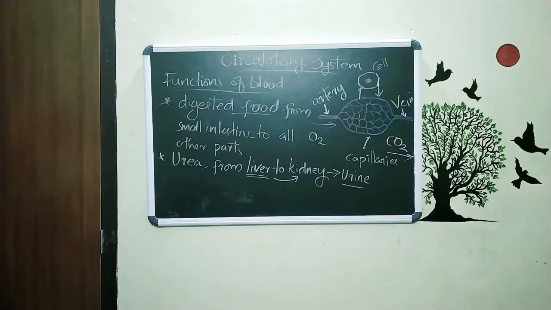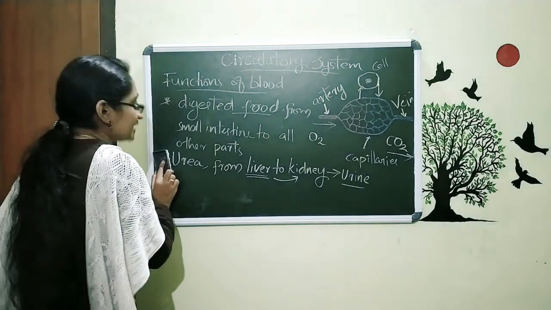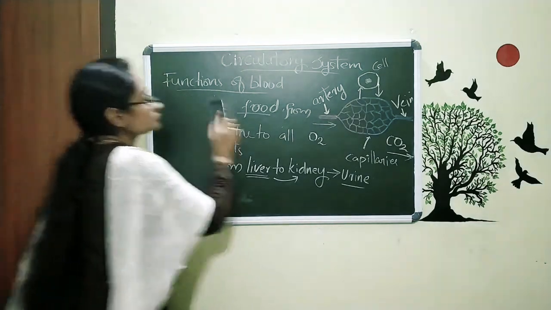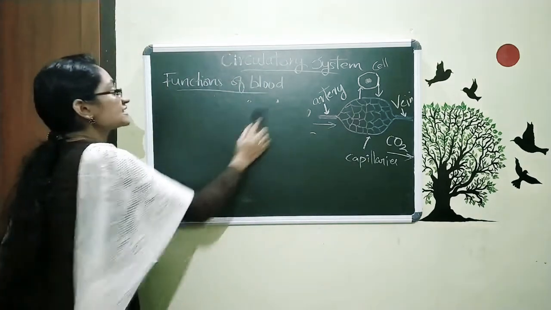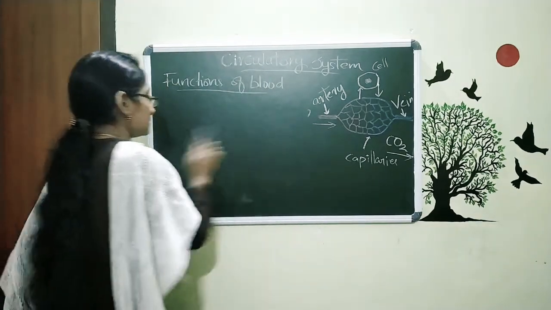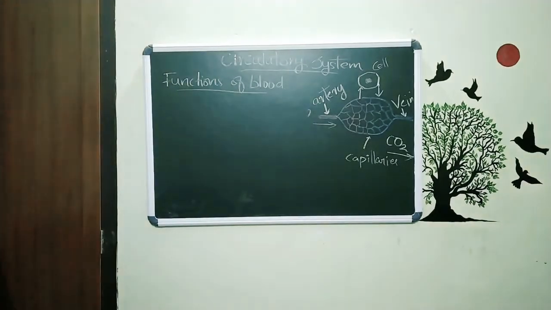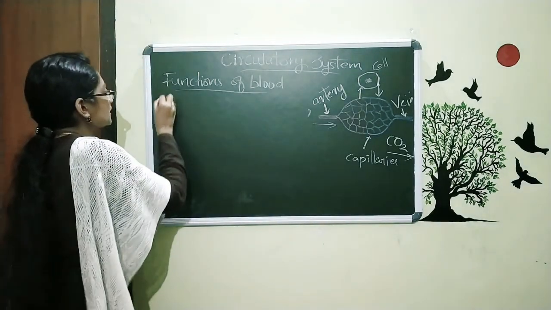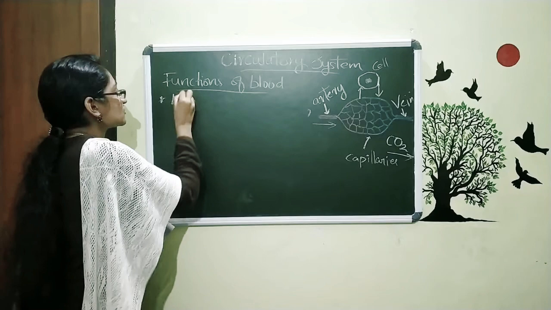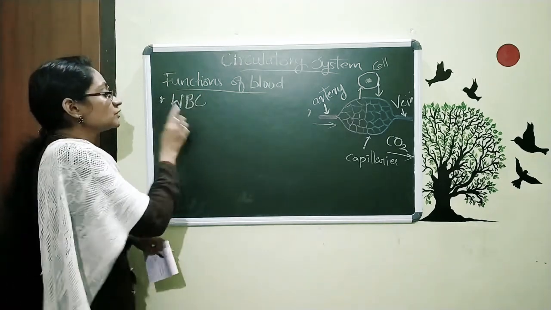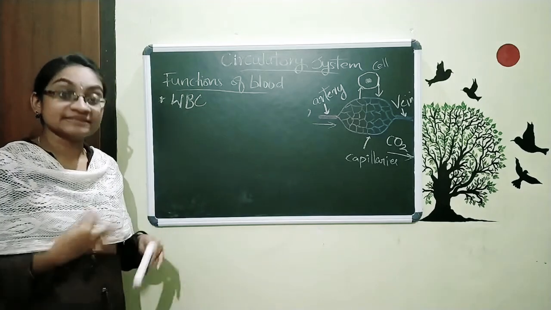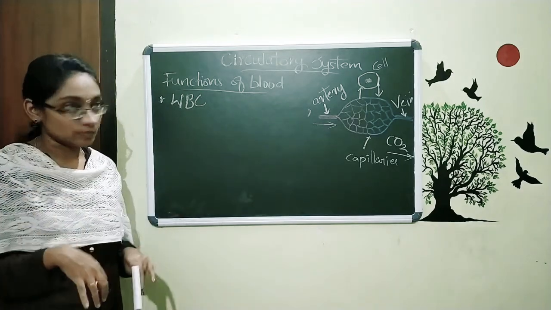There is also one more function of this blood. In the blood we already studied that we have certain types of cells. Actually we studied that there are 3 types of cells. In that, we studied the function of WBC. The function of WBC is to kill the germs that are coming to our body.